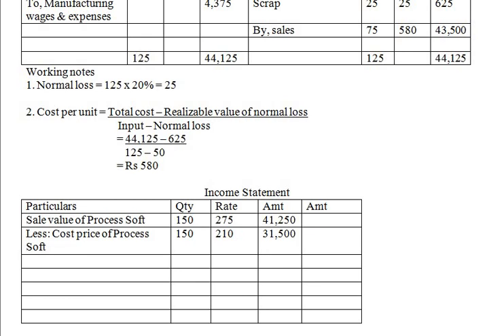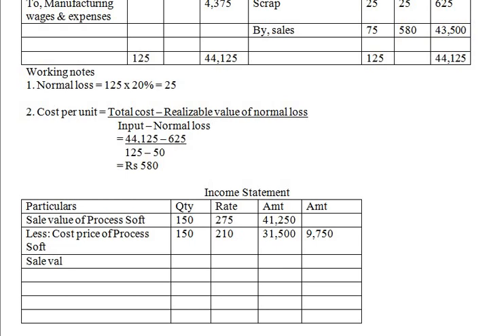Okay, now 41,250 minus 31,500. So in the outer column, 9,750. Hope everybody is understanding this. Next, same thing.